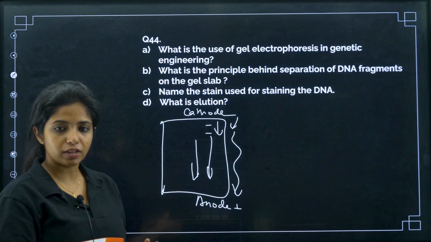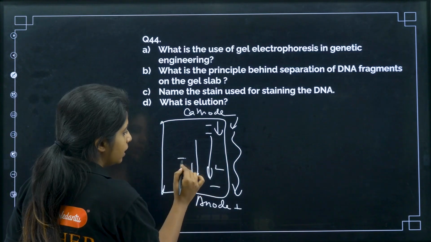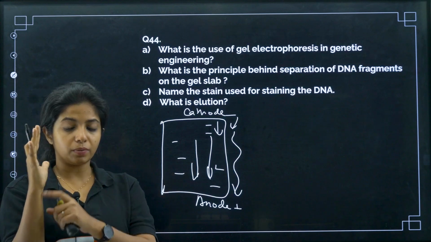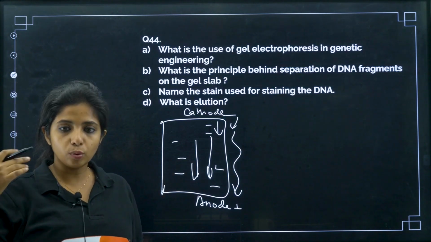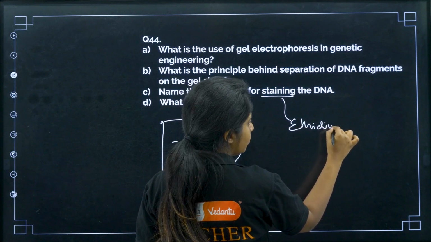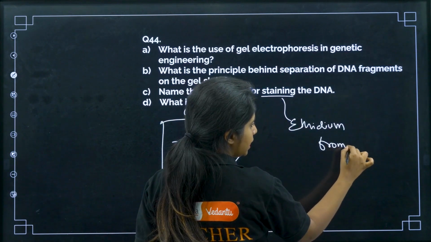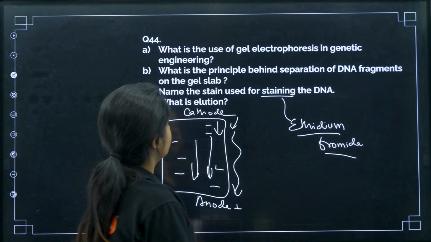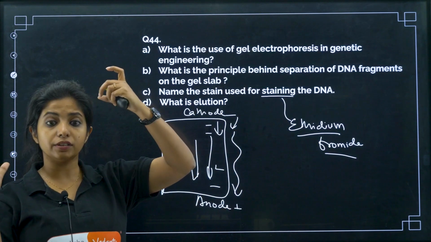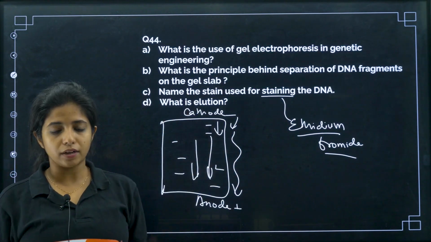Now, the stain used for staining the DNA. How do you stain the DNA? For example, you have separated the DNA. You take a nitrocellulose sheet, you put it up there, and all the DNA molecules will be coming up here. Now, you are going to stain it to view it. What is the stain that is usually used? Very important question, always asked. Ethidium bromide, my dear children. Ethidium bromide will still not be visible. You have to put it under UV radiation. That's when it appears as brightly orange colored bands.